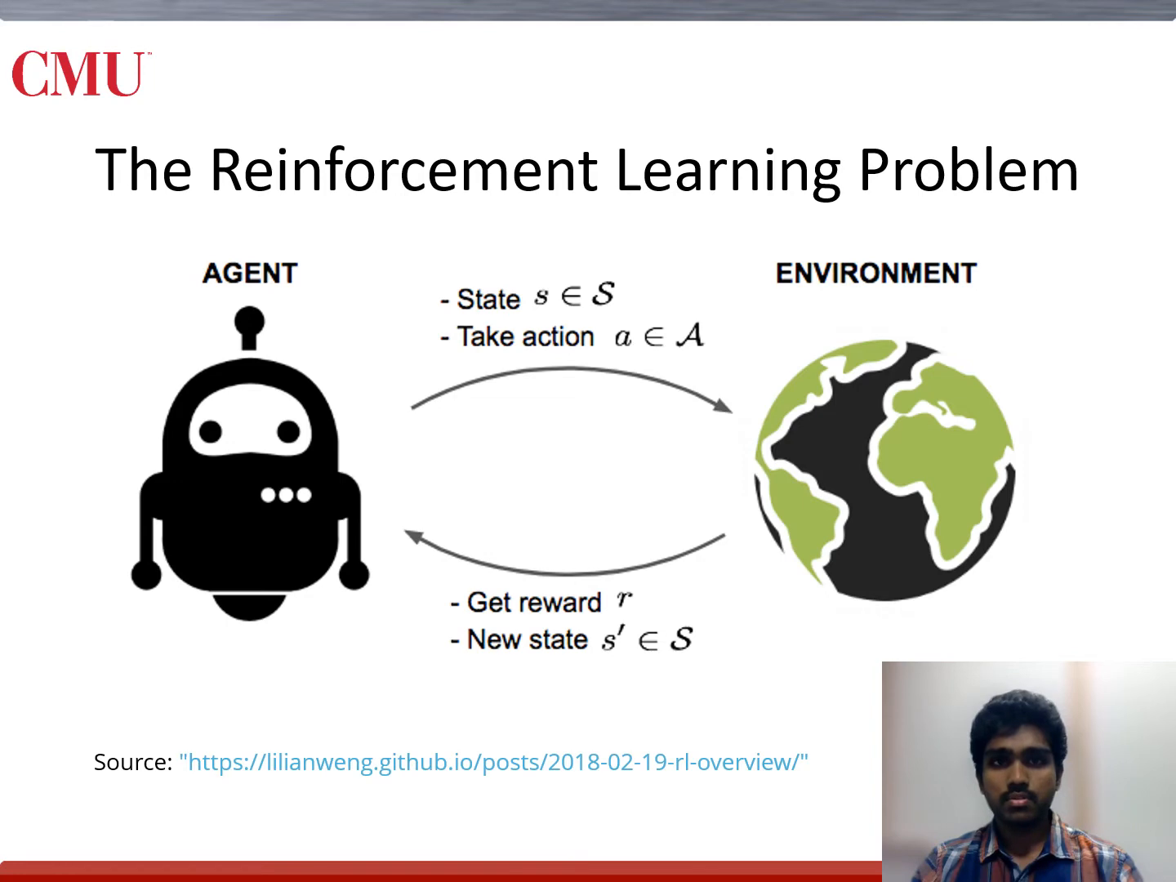Starting with the standard reinforcement learning problem, we have an agent taking an action A in the state S of the environment to transition to a state S prime and get a reward R. The RL agent tries to maximize the expected reward that it will get from the environment.